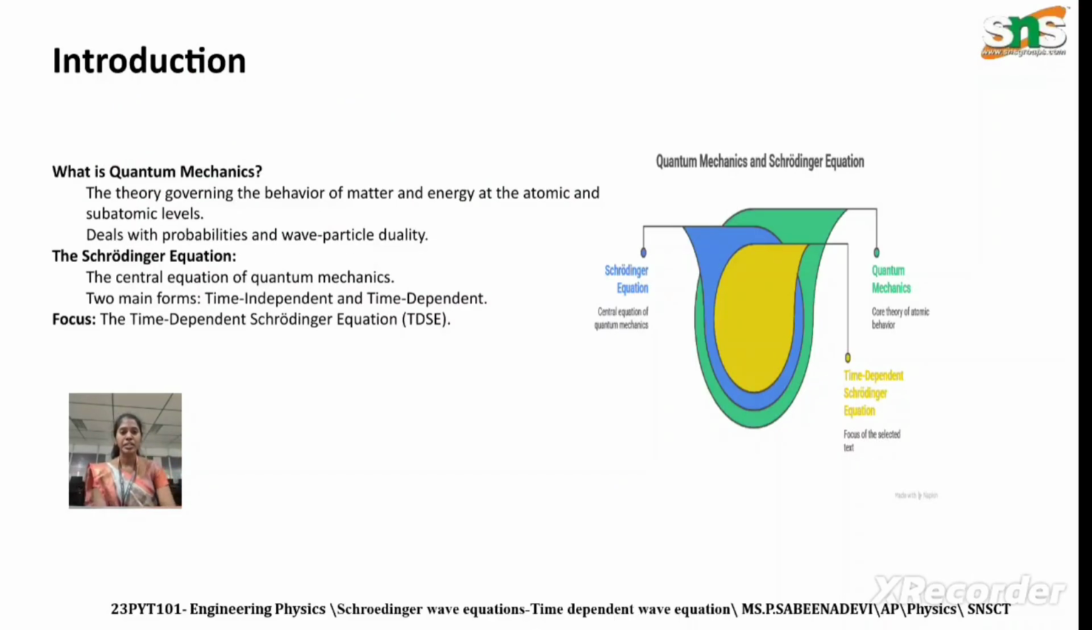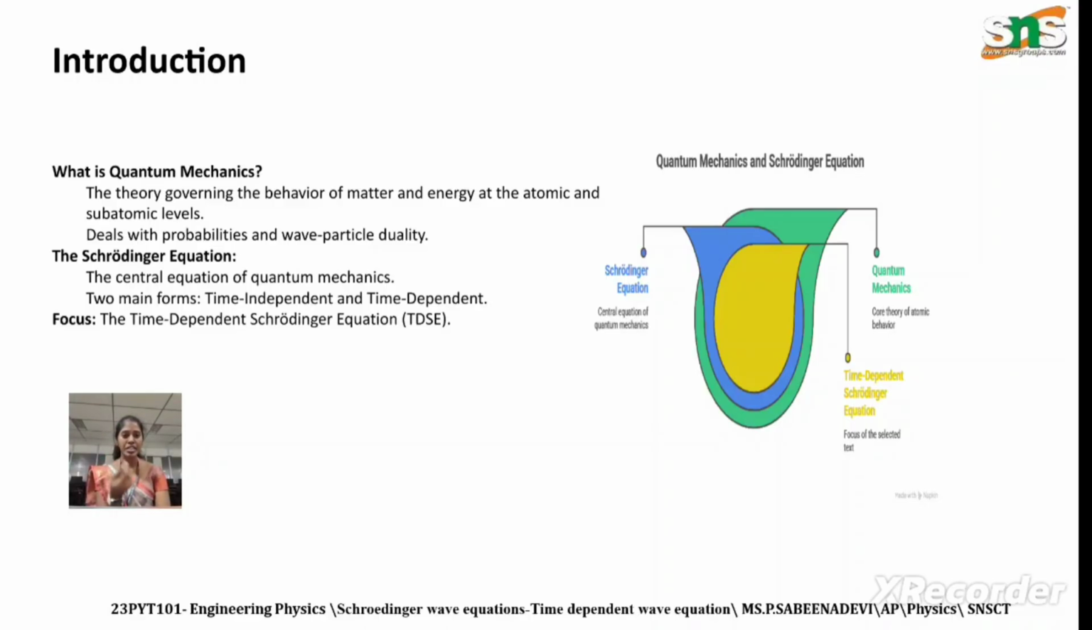Next, the introduction. What is quantum mechanics? It is the theory governing the behavior of matter and energy at the atomic and subatomic level. It deals with probability and wave particle duality. We know the duality: every particle has wave nature as well as material nature. This is called duality. Quantum mechanics explains the probability and wave particle duality.